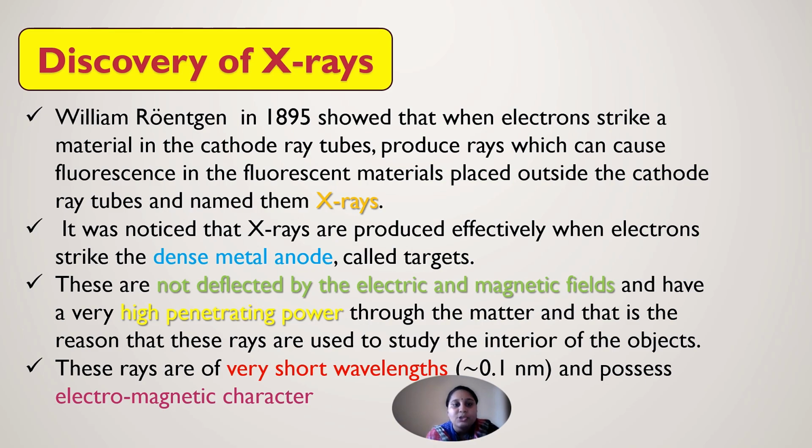In a cathode ray tube, they produce rays with the help of gas particles, and that causes fluorescence in the fluorescent materials, and those rays are called X-rays. These X-rays strike the dense metal anode, and these are called the targets. They are not deflected by electric or magnetic fields, hence their high penetrating power.